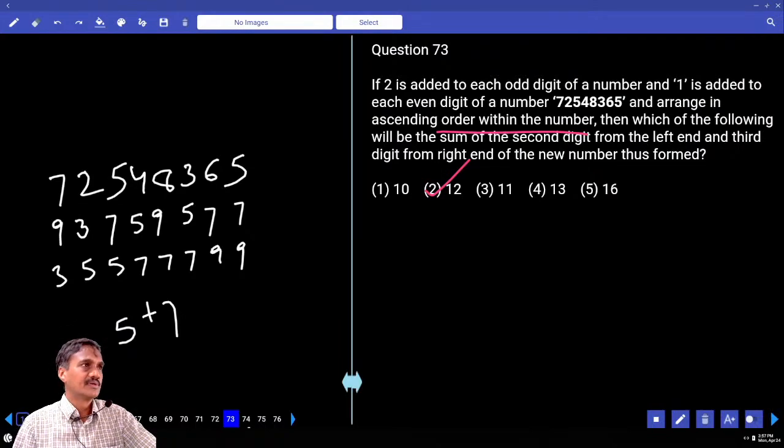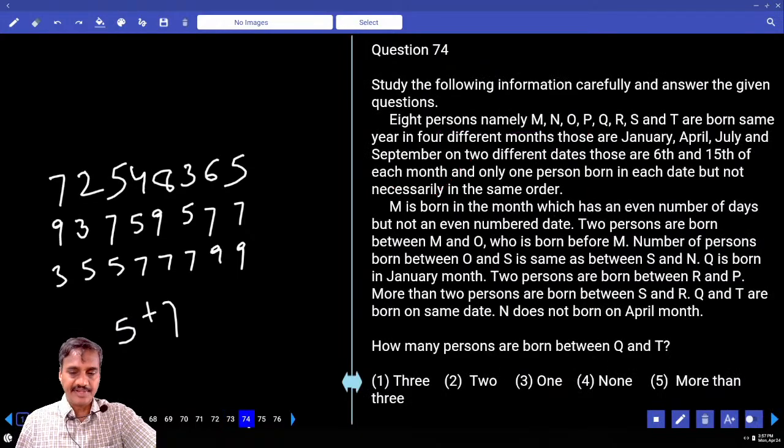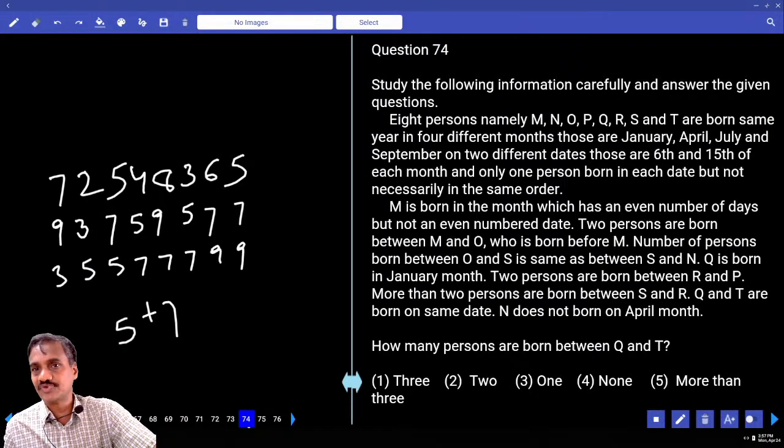Then 74. Now in this 74, 8 persons were there. They are born in the same year in 4 different months and on 6 and 15. 4 months and 2 different dates. 4 months and 2 dates come under the first or the second priority. One is definitely under the first step.